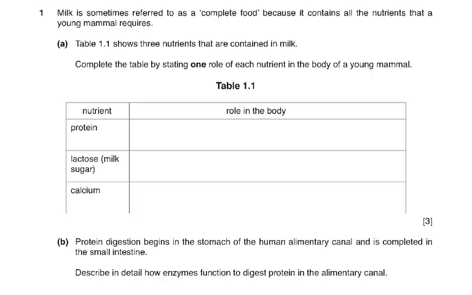Now, when you look at the first question, it's a mixture of this question going on to a little bit more about lactose. So I have researched the whole question, and I want to talk about the whole question for you all. Milk is sometimes referred to as a complete food because it contains all the nutrients that a young mammal requires. Table 1.1 shows the three nutrients that are contained in milk. Complete the table by stating one role of each nutrient in the body of a young mammal.